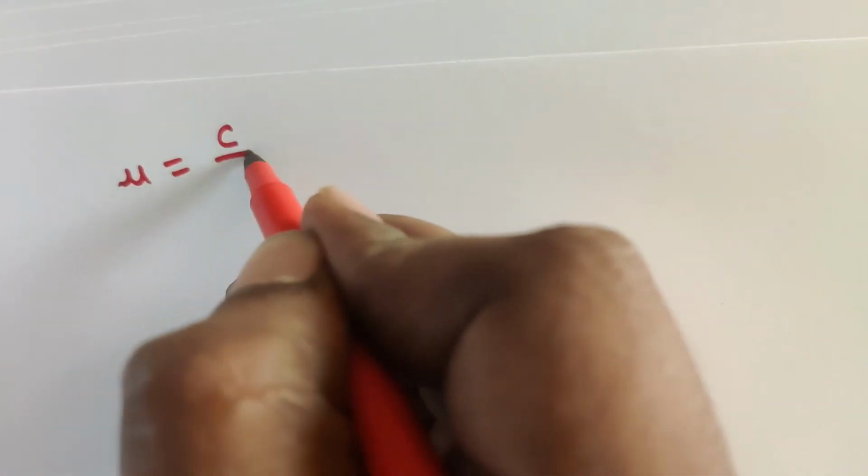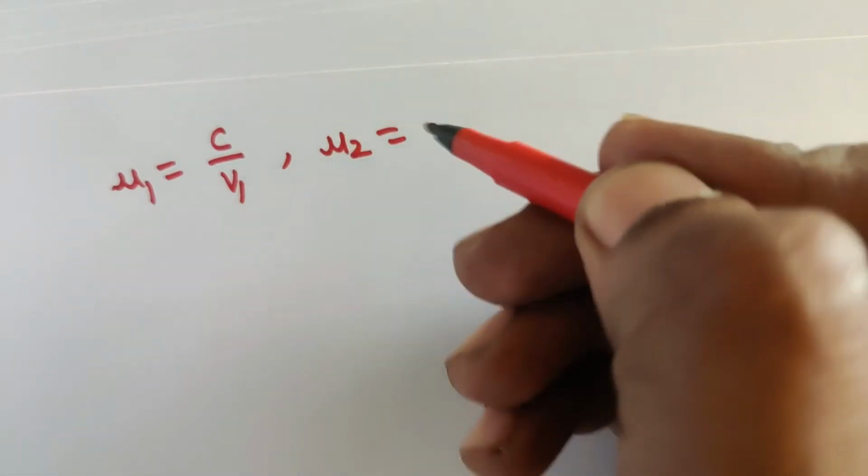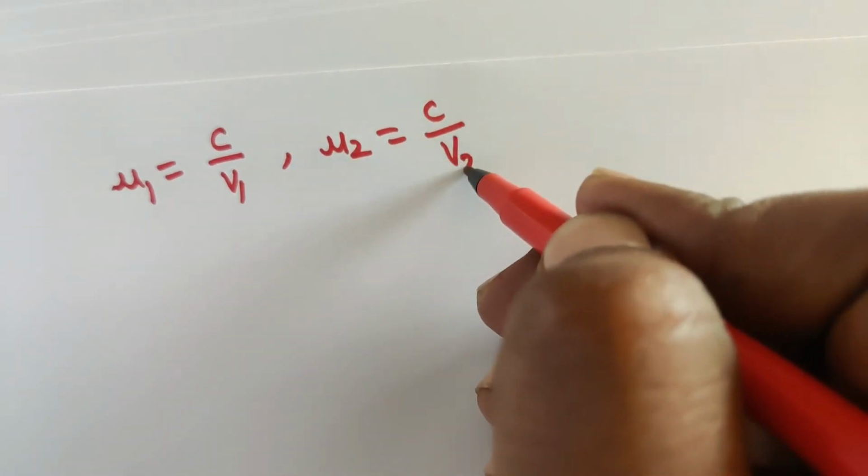Here, refractive index mu is equal to C by V. I am taking V1, so this is the refractive index of medium 1, mu1, whereas the refractive index of medium 2, mu2, we can write as C by V2.